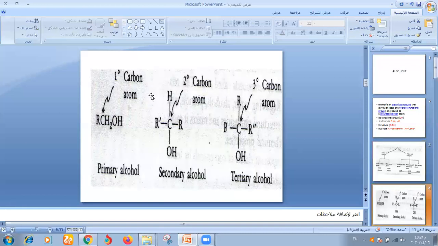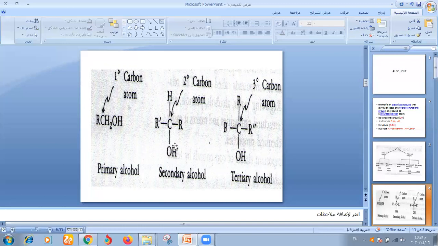Alcohols can be classified into primary, secondary, and tertiary alcohol. When the OH group binds to a carbon that is bound to one alkyl group, it is called primary alcohol.